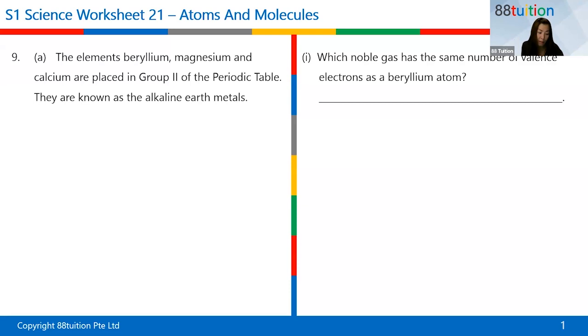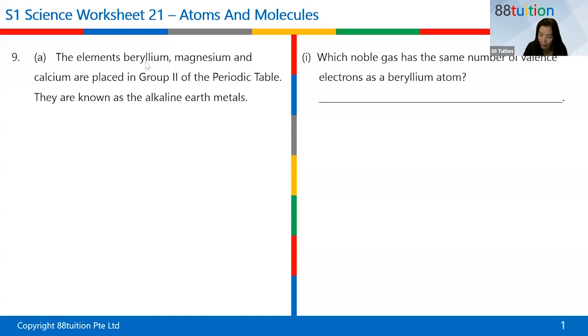Like the noble gases is in group 0, right? So group 0 are known as the noble gases, group 2 known as the alkaline earth metals. So what about group 1? Group 1 are called alkaline metals, okay? Then group 3 don't have a name, group 4, 5, 6, group 7, we call them the halogens, okay? But you will come across these terms only when you do periodic table in Sec 3.